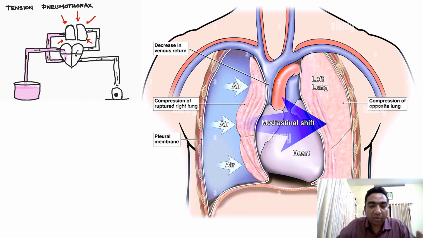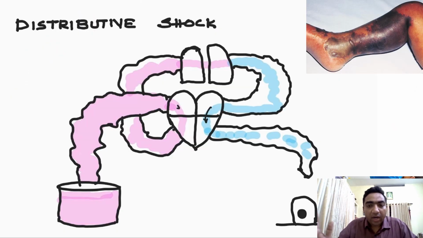Now we come to the next type of shock, that is distributive shock. What do we see in the picture? In distributive shock, the vessel is abnormal. There will be vasodilatation in all the circulations, both systemic and peripheral, due to circulating toxins or due to absent nerve supply. There will be vascular dilatation. So there is a sufficient amount of blood, but the blood will remain in the vessels and will not reach the tissues. So that is the reason for distributive shock.